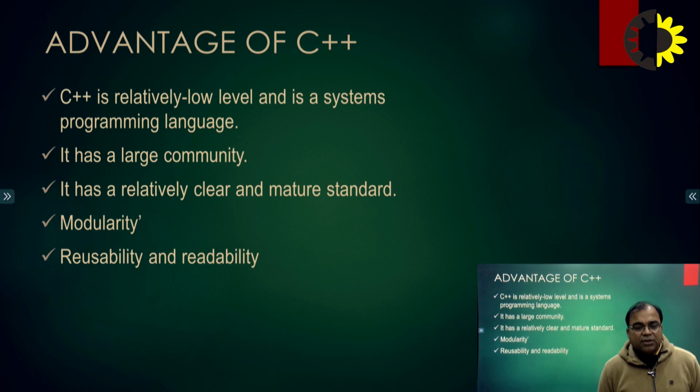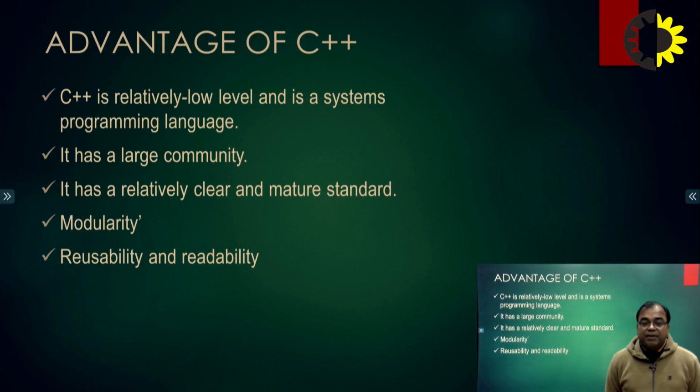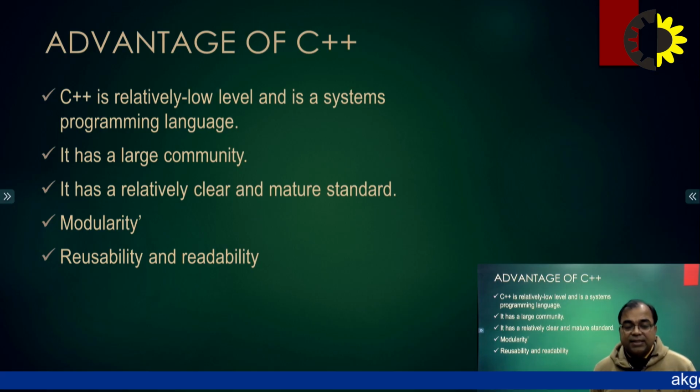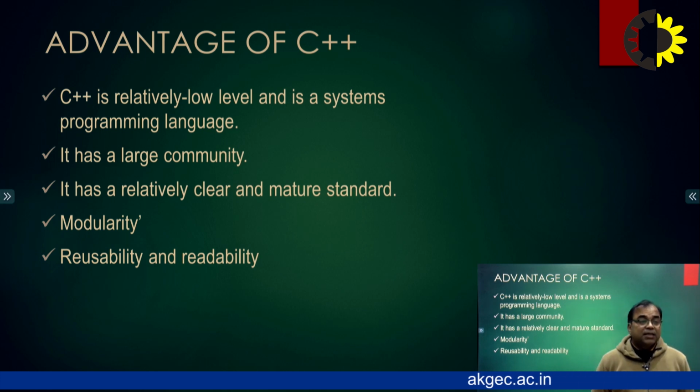It is not a high level, it is a low level programming language, and we can say it is not purely low level either, it is a middle level programming language. It is between high level and low level. So we can say C++ is basically a middle level programming language. Next, it has a large community. If we talk about the community of this programming language, it is very widely used. So it is a very large community where we can discuss and generate things. So it has a very large community.